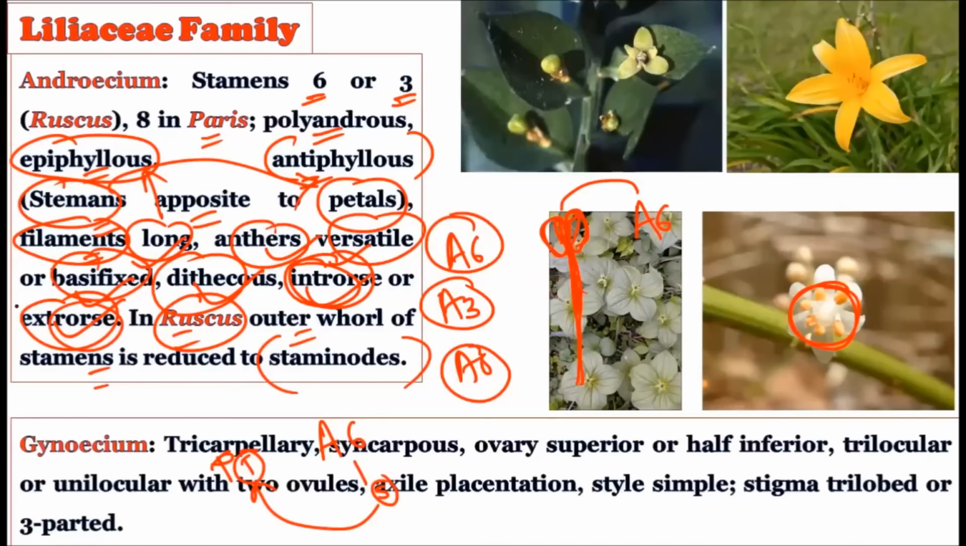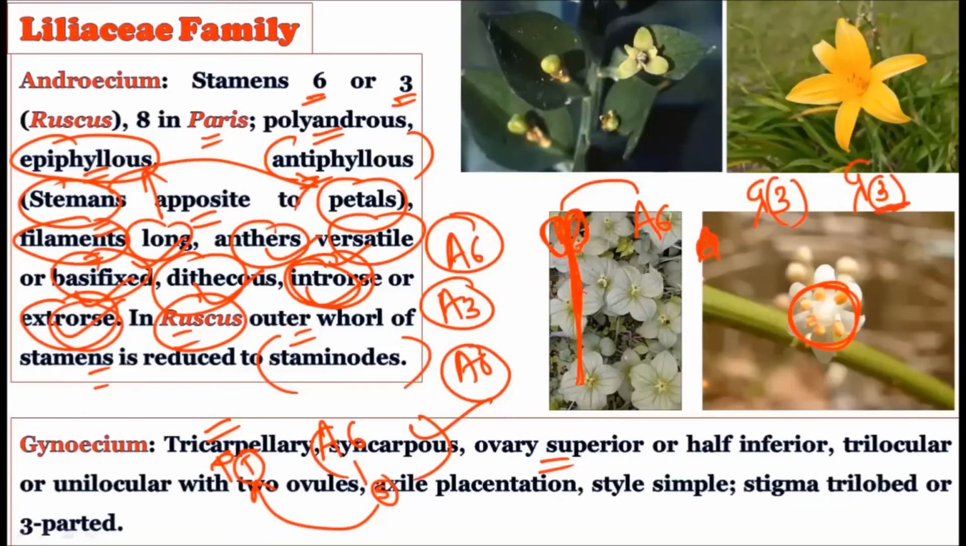Okay, now let us see the gynoecium. How is the gynoecium? See, a tricarpellary gynoecium is there, so the G3 condition is there. And they are syncarpous, that is, they are fused. So G3 in bracket is there. So G3 in bracket, that is the gynoecium tricarpellary syncarpous in nature, and the ovary is superior,